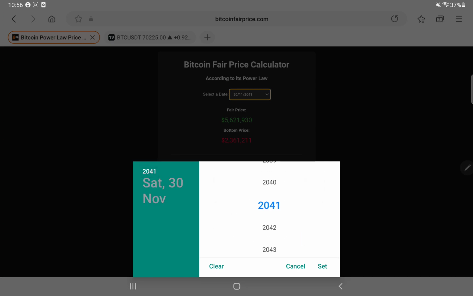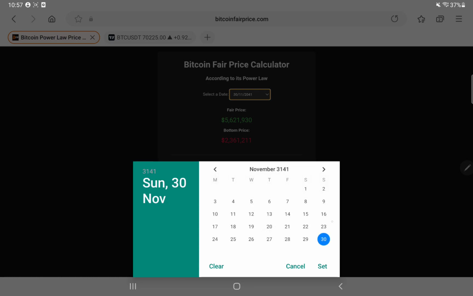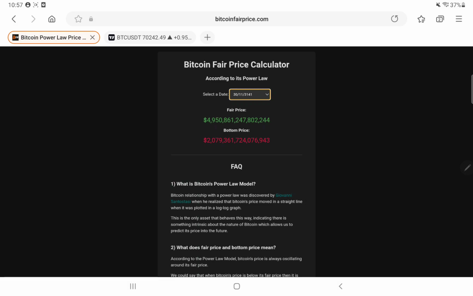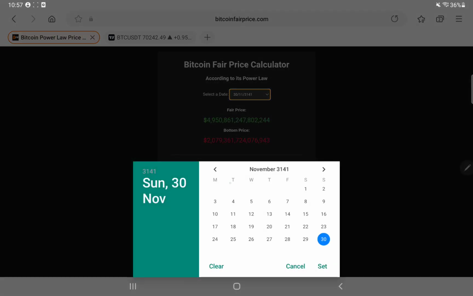If we do something interesting here, if I scroll somewhat absurdly downwards, and just for quick maths I'm going to go for 3141, which is 1,027 years from now. It apparently estimates that the Bitcoin price would be this number. Now, this is an absurdly large number. That's million, billion, trillion, quadrillion. That's 4.9 quadrillion, and the bottom price being $2 quadrillion. How accurate can this actually be? Because this just constantly goes on.